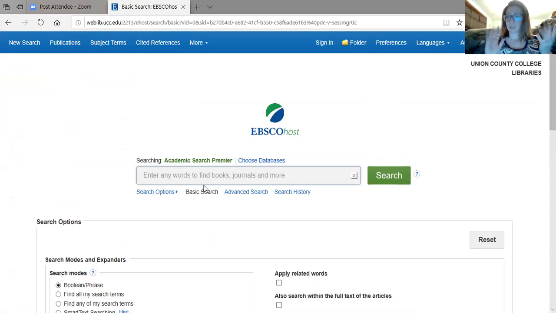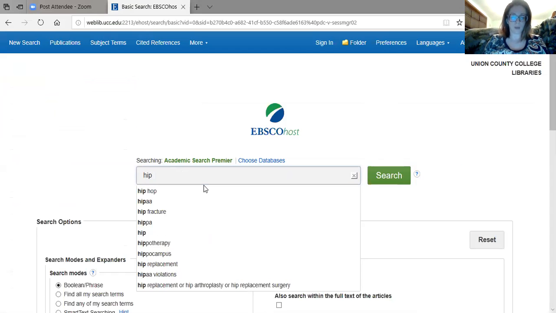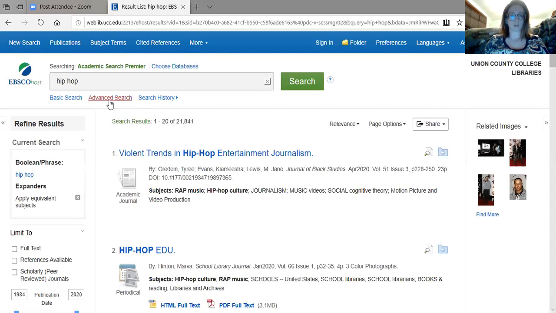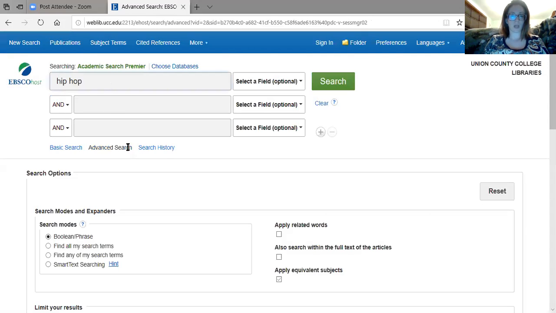Now, same idea. We're going to try hip hop. Let's just do hip hop for now and see what comes up. Now I want to do an advanced search because there were a lot of links that came up. So hip hop.